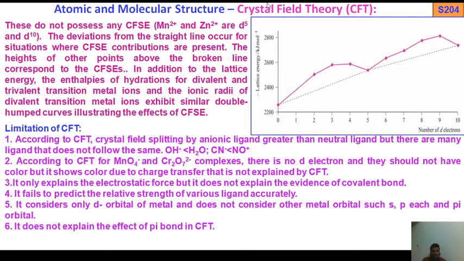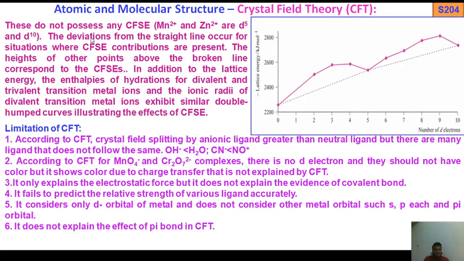Okay. So what is the graph nature? You see the number of d electrons against the lattice energy. Okay. So this is the straight line. This is the d5 and d10 system, zero CFSE value. So d1, d2, d3, d4, d5, d6, d7, d8, d9, d10. So these do not possess any CFSE: Mn2+ is d5 and Zn2+ is a d10 system.